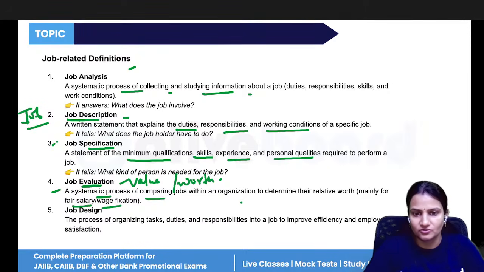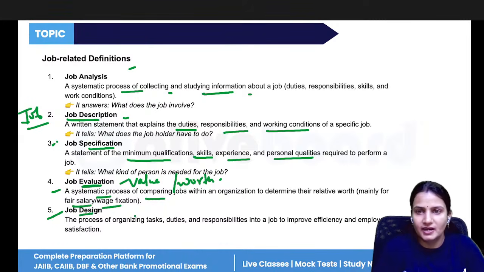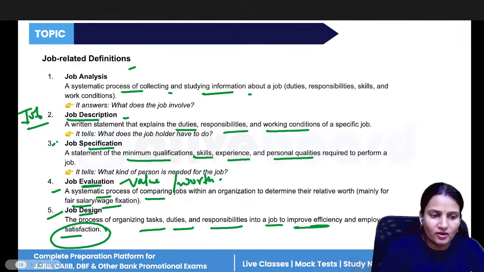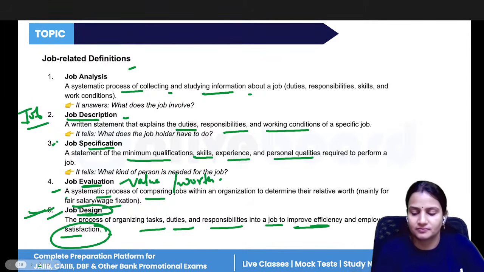compensation for that job. Okay, job design means it includes the task, duties, responsibilities into job to improve efficiency and employee satisfaction. So in job design, everything that the job contains, what are the tasks that organization needs, what are the duties, what are the responsibilities, and how much the employee is satisfied in performing that job. That is what the job design. The complete package included in this job design.